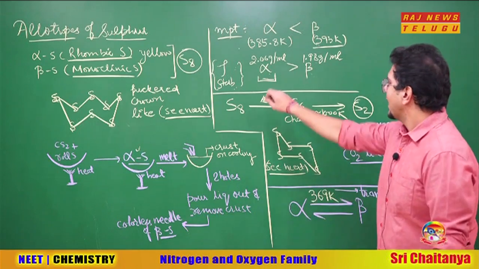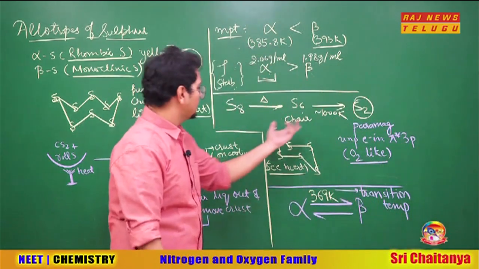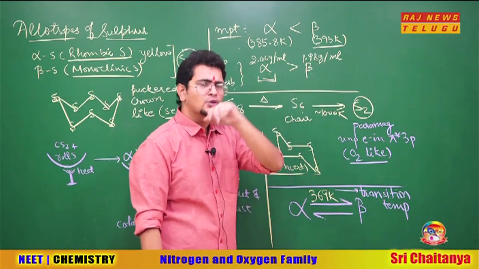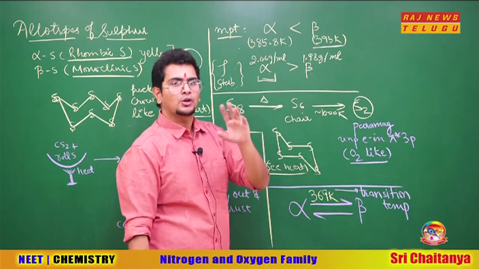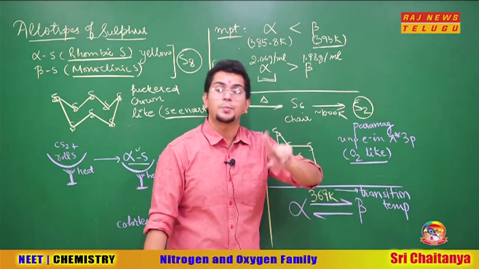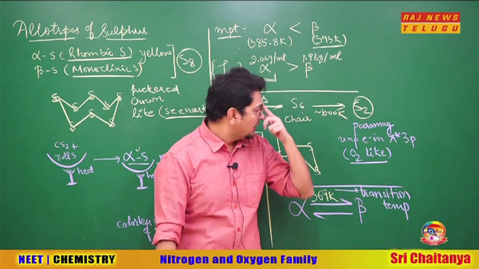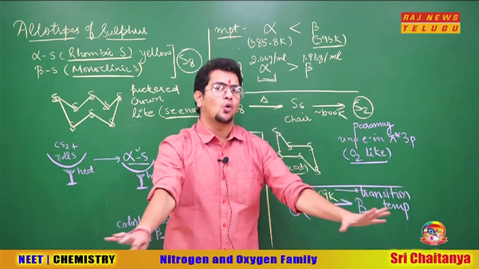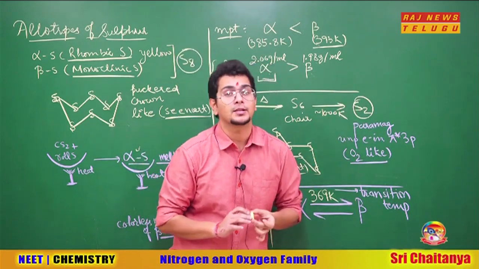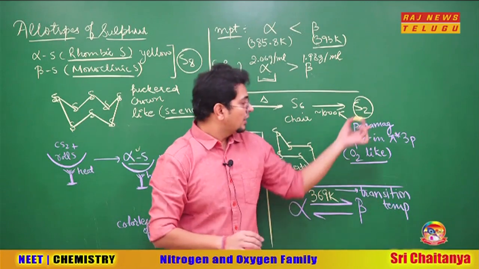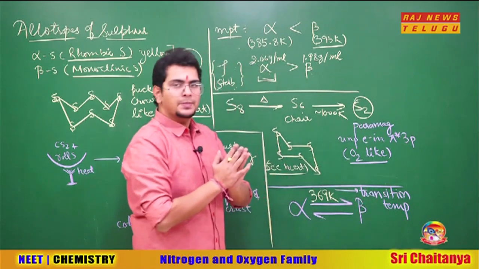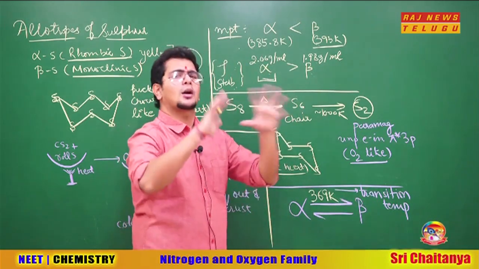What would happen when S8 is heated? S8 on heating becomes S6, which is a chair-like structure. On heating at around 1000 Kelvin, you get S2. S2 is just like O2. If you remember MOT, molecular orbital theory, there is one unpaired electron in O2 in pi star 2px and pi star 2py. In the same way, S2 is also paramagnetic, just like O2, but because it is in the third period, the unpaired electrons are in the anti-bonding orbitals of 3p, 1 each. So there are 2 unpaired electrons, so S2 has paramagnetic nature just like O2. It is a very unstable species formed only around 1000 Kelvin.